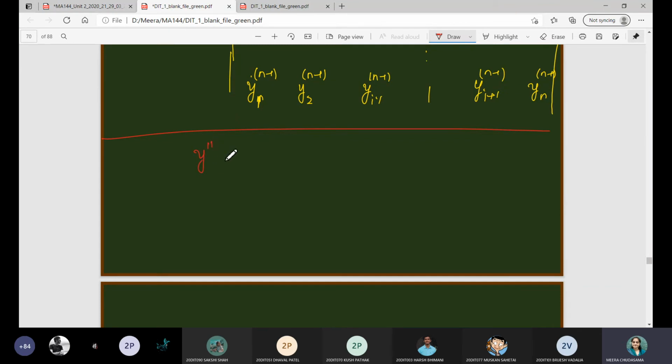Suppose y double dash plus p1 y dash plus p2 y is equal to r of x. This is the differential equation you are given. From this one you can find the complementary function, and let me denote it as c1 y1 of x plus c2 y2 of x, since it is second order, so how many functions will you get?